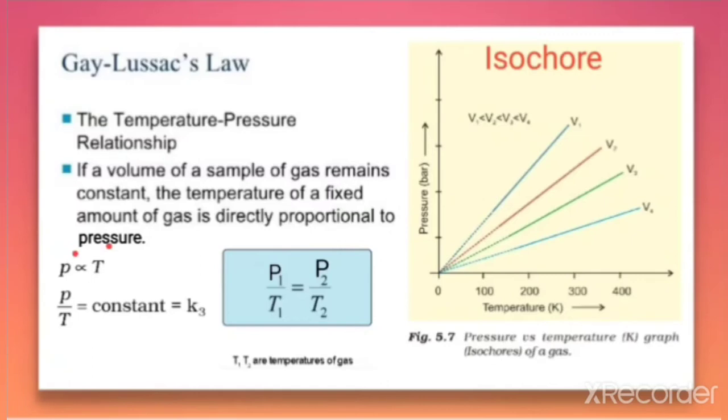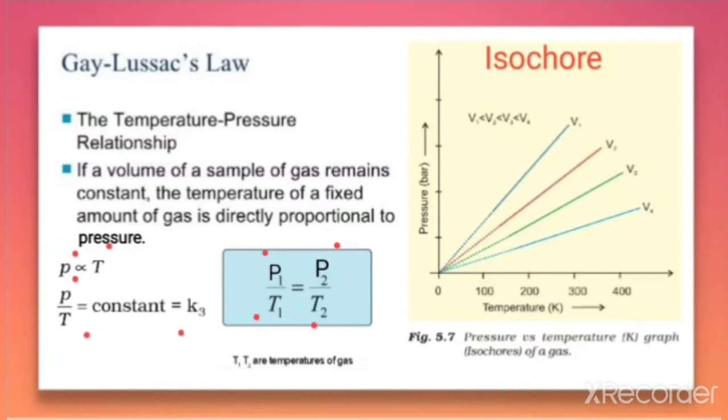When we remove the proportionality sign, we have to keep a constant, K3. So P by T is equal to a constant, K3. At temperature T1, let P1 be the pressure. For the same gas at the same volume, at temperature T2, P2 is the pressure. So the relation will be P1 by T1 is equal to P2 by T2, because P by T is constant at a particular volume and for a particular amount of gas.